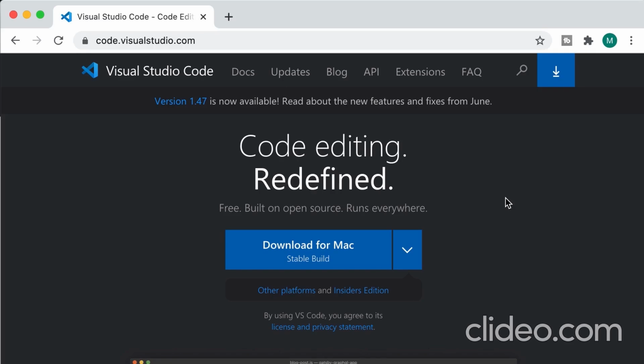But if you want to follow along with me, I highly encourage you to download the latest version of Visual Studio Code from code.visualstudio.com. Now, on this machine, I've added Visual Studio Code to my path, so I can open it from any folder on my machine without specifying the full path. So if I type code, here's VS Code. If this doesn't work on your machine, you have to troubleshoot the issue yourself. Depending on your operating system, there are different instructions for adding VS Code to your path.